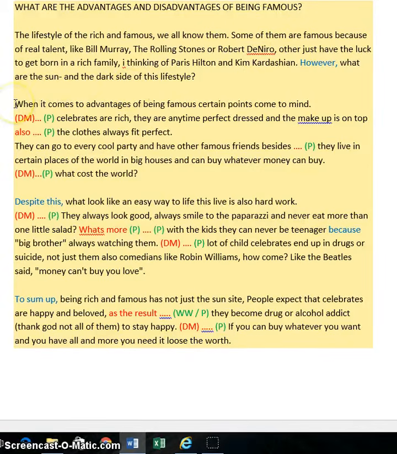When it comes to advantages of being famous, certain points come to mind. Now here I've asked if you would include a discourse marker. You've said certain points come to mind and you've started a new line. Now this suggests to the reader that you want to list some points, and in order to show your reader that okay, this is going to be my first point, it would be a very good idea to start with a discourse marker to show this is going to be my first point, basically. So it's up to you what you want to use, and the 3 dots after it mean punctuation.